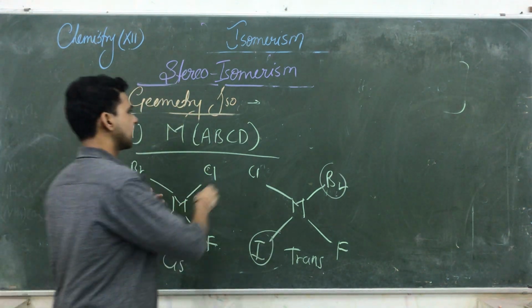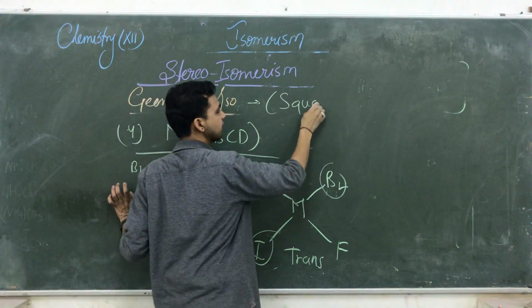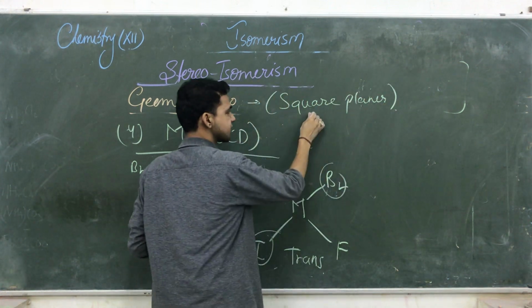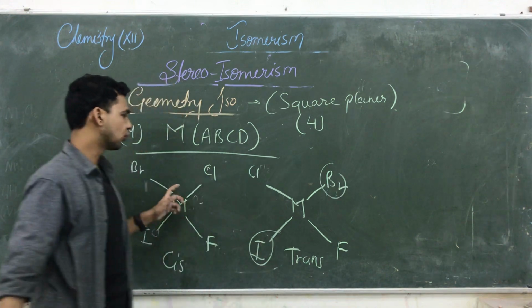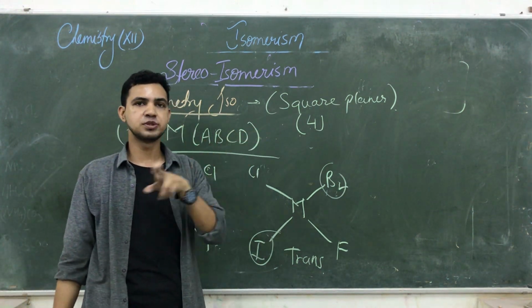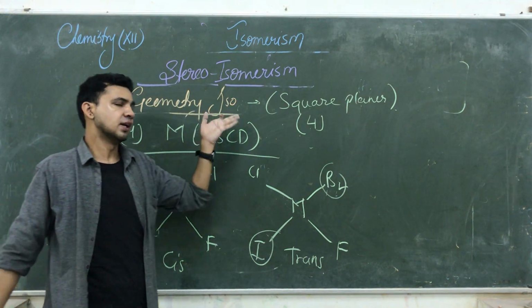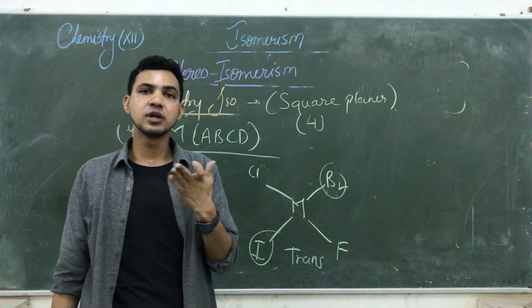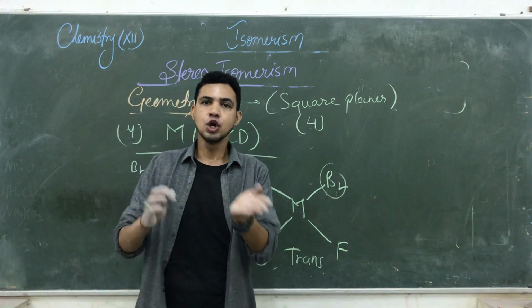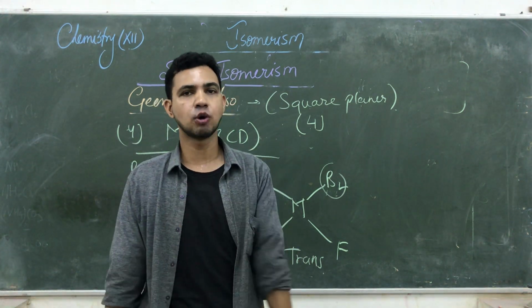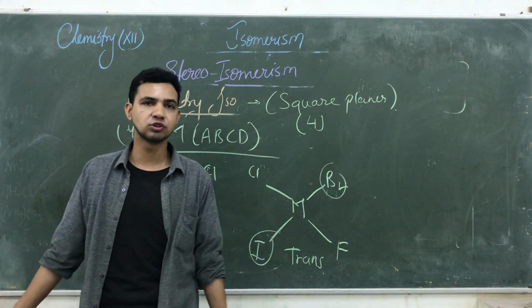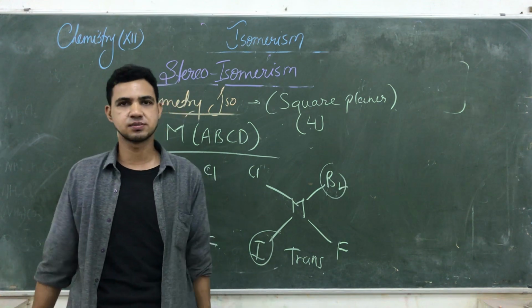So all that you have seen were square planar structures. In the case of square planar structures, what is the coordination number? 4, because 4 ligands were attached. Wherever you look, MAB2, MAA2B2, in all of these there are 4 ligands. Tomorrow we are working on the octahedral geometry. Square planar geometry is complete today, octahedral we will do tomorrow, and after that we will complete optical isomerism. Okay, try with other compounds too, especially the linkage isomerism. Thank you.